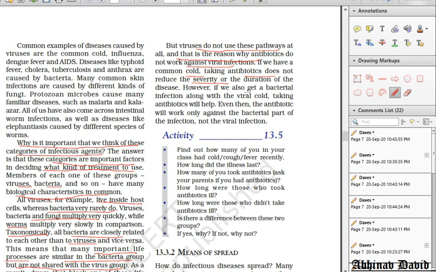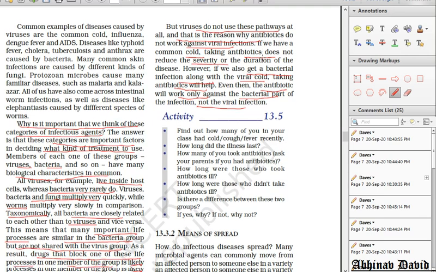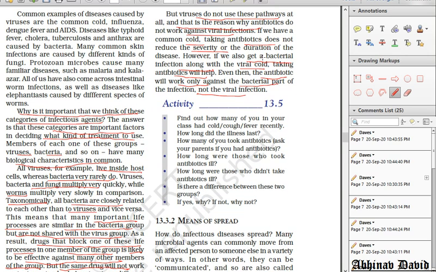But if a bacterial infection is also there along with the viral cold, taking antibiotics will help. This antibiotic will work only against bacteria, not against viruses. It will work against the bacterial part of the infection and not the viral infection. So I hope you have understood why the doctor has to consider different categories of microbes, so that he can give you the right type of treatment, because all the microbes have different biochemical pathways. I hope this topic is clear.